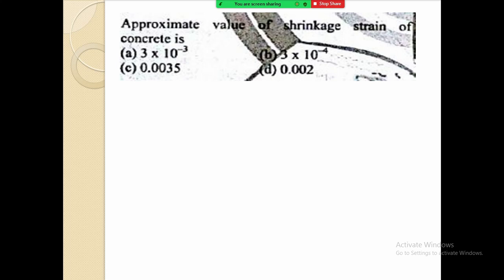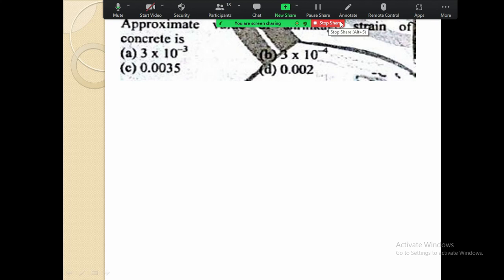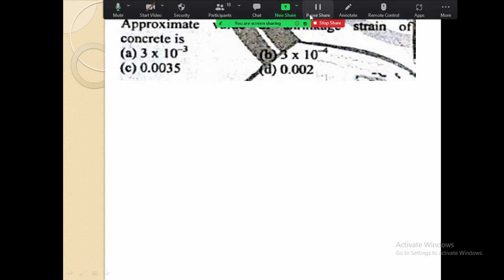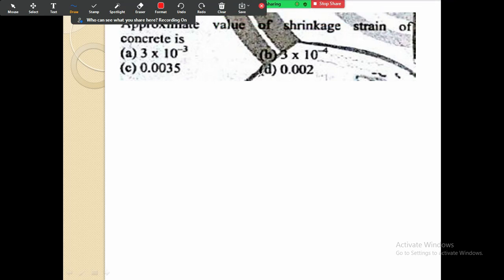If you see option C and option D, option D, 0.002, is not the shrinkage strain. It is the maximum strain due to axial loading. And 0.0035 is the maximum strain for combined axial and bending. So these options get eliminated. Understood?